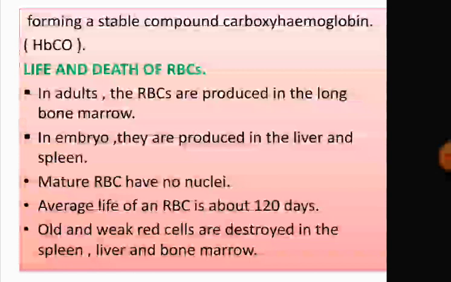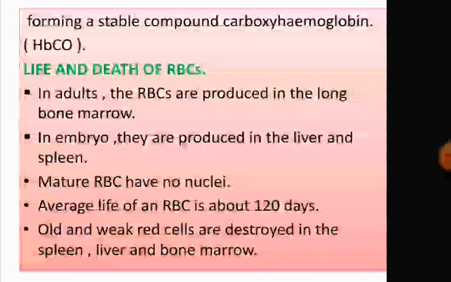As a result, the person is not able to get oxygen, and that leads to the death of that person. That is why, when we are burning something in our house, or when there is burning in furnaces, we must keep our ventilators open, or the doors of the room must be opened, so that carbon monoxide does not mix with the blood. And if it gets mixed, we must get sufficient oxygen.